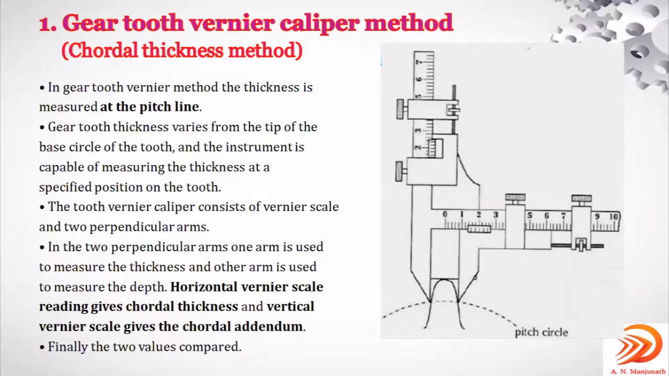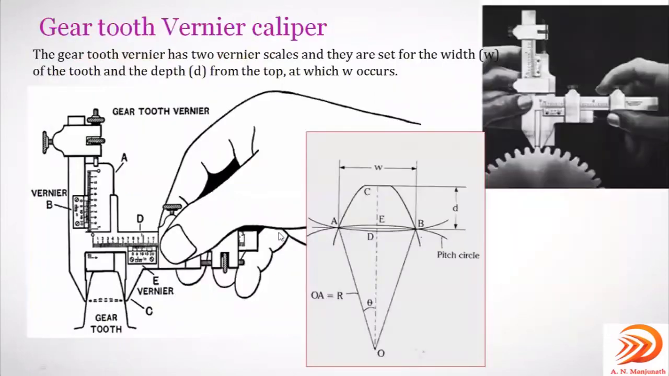The gear tooth vernier caliper is similar to the vernier caliper you are using, but rather than having only the horizontal scale, it also has a vertical scale, so that both the width and the depth of the tooth can be measured. Only one tooth at a time can be measured, with respect to the pitch circle. You can observe on the screen. It is also called the chordal thickness method.